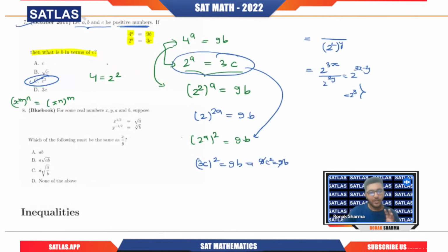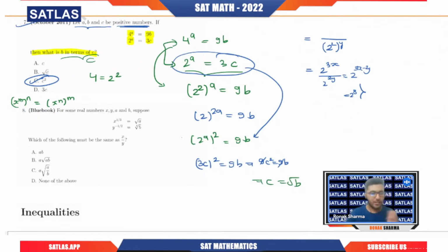Now the only thing where I've seen students make a mistake is that if they ask you c in terms of b, there you need to write c equals root b, so the answer would have been root b. Okay, so don't write it simply b. c in terms of b means that on one side you will have c, and on the other side whatever the term you are having, that will be the answer.